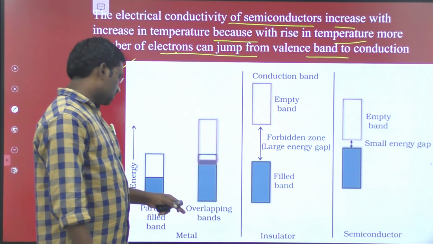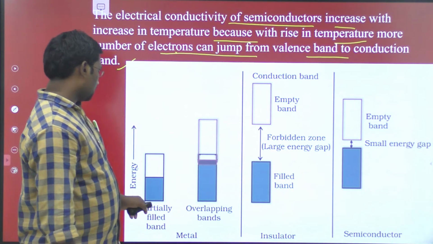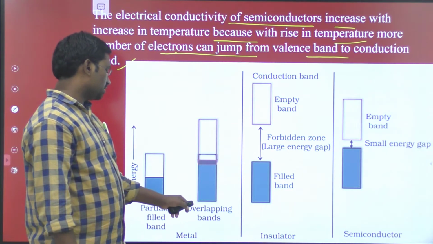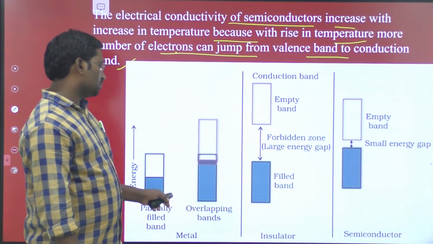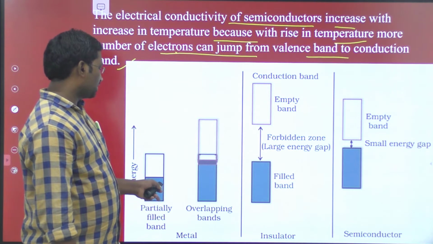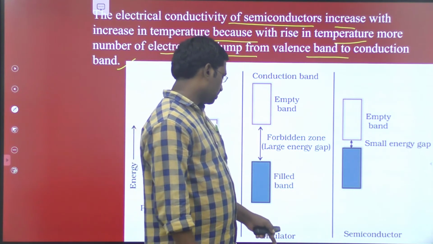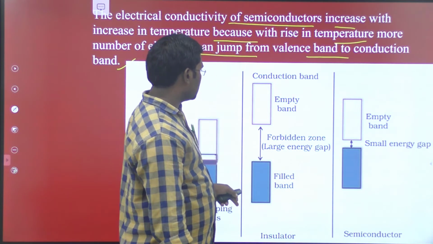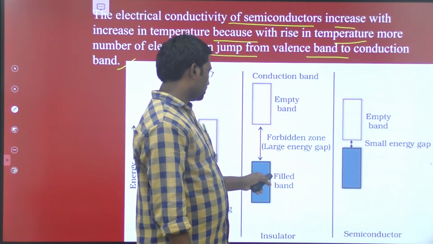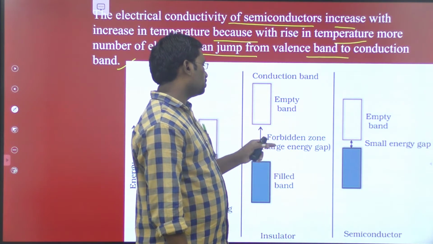So look at this image. In this image, this is the metal, having a partially filled band and an overlapping band, as shown in this manner. Now look at the case of an insulator: this is the conduction band and this is the filled band, the valency band, with a forbidden zone, a large energy gap.